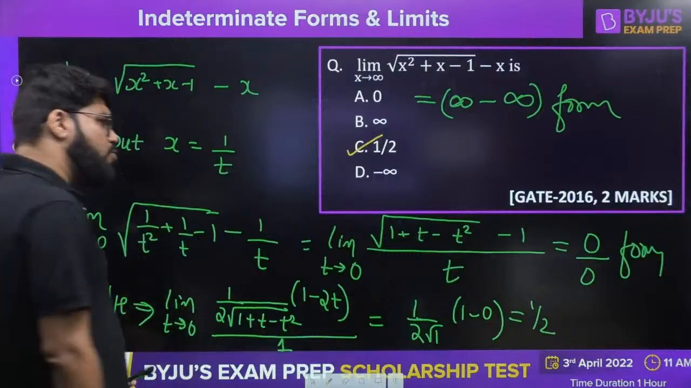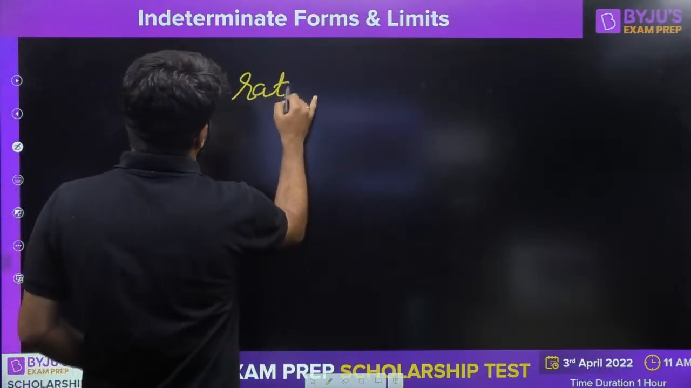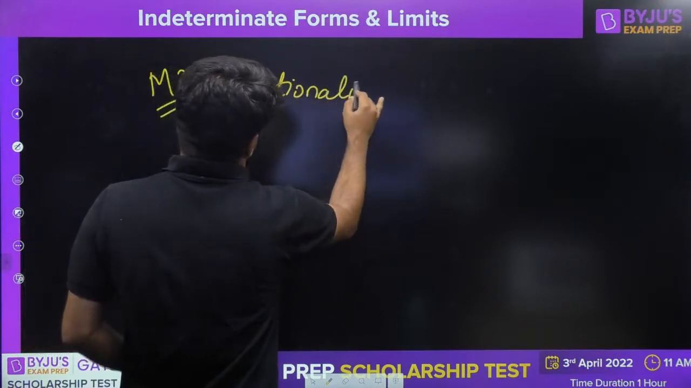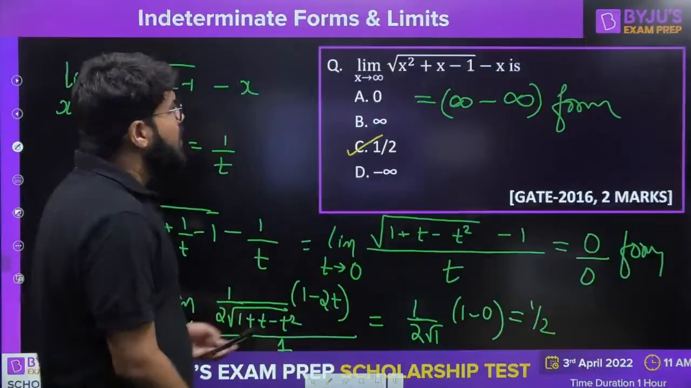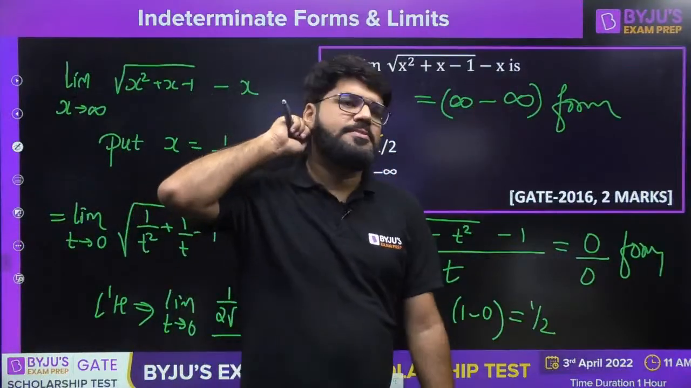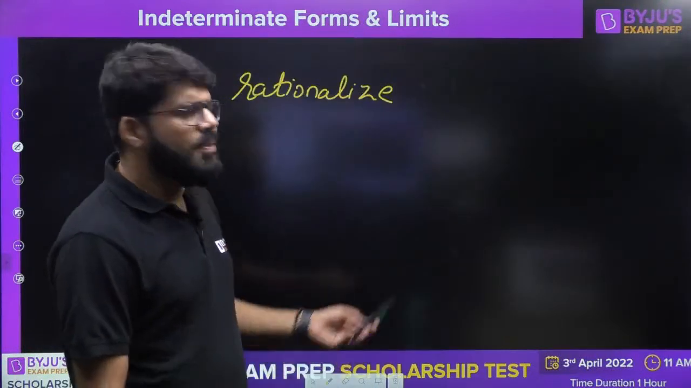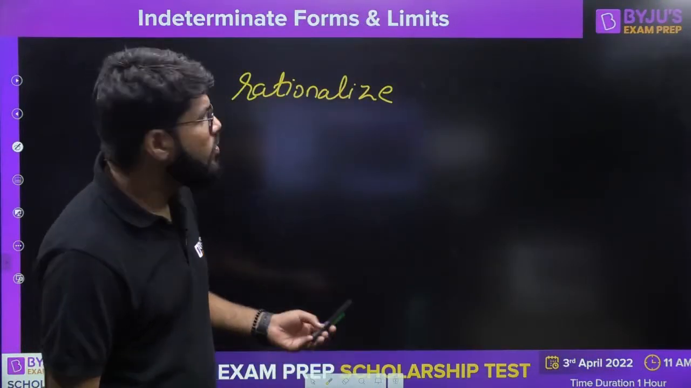Method number 2 could be to rationalize this. Rationalize means this is of the a minus b form, so multiply and divide by a plus b. Multiply and divide by a plus b. That is the rationalize method. But you can try it yourself if you want to.